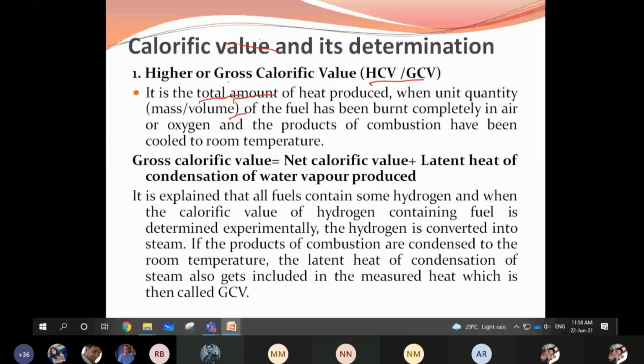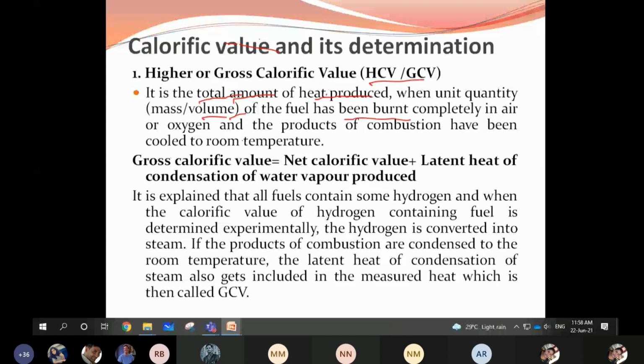when a unit quantity by mass or volume of fuel has been burned completely in air or oxygen, and the products of combustion have been cooled to room temperature. What does this mean? Here I have given the equation.